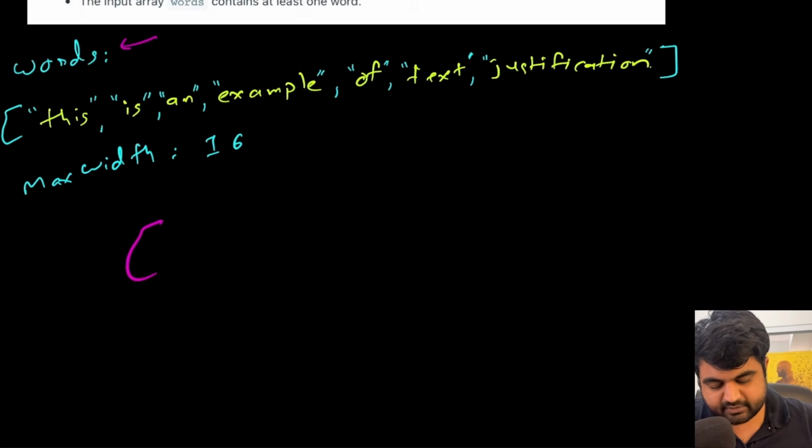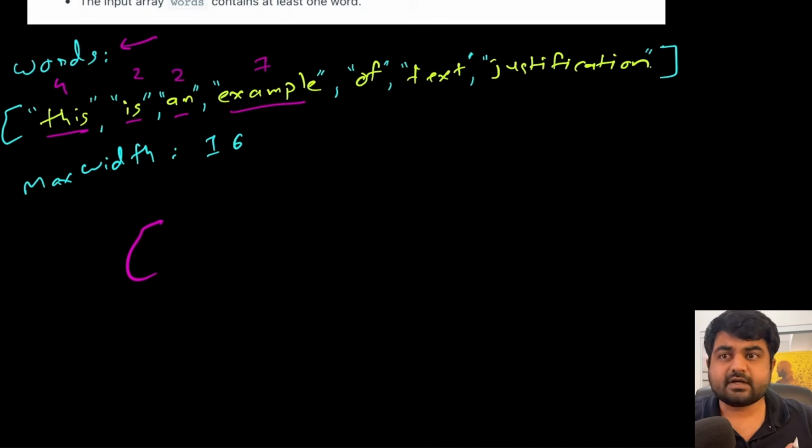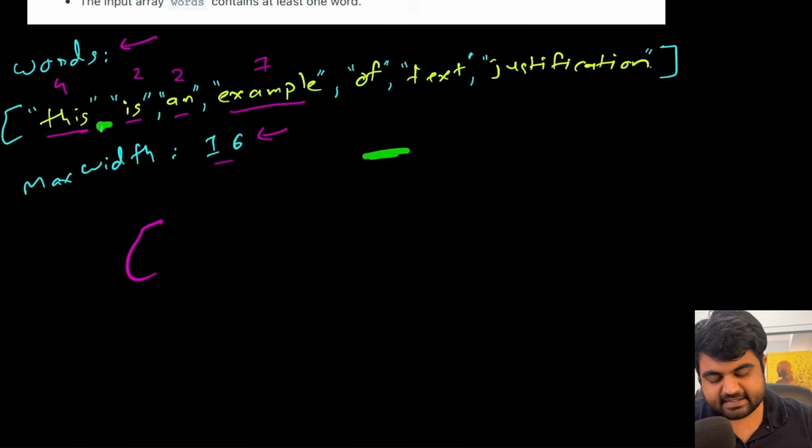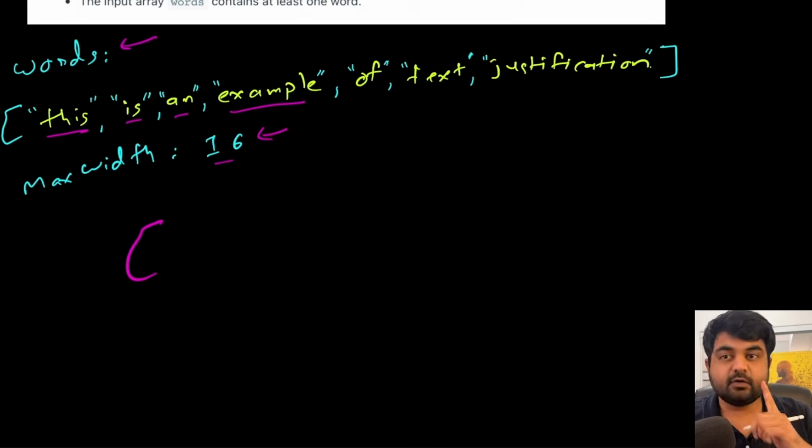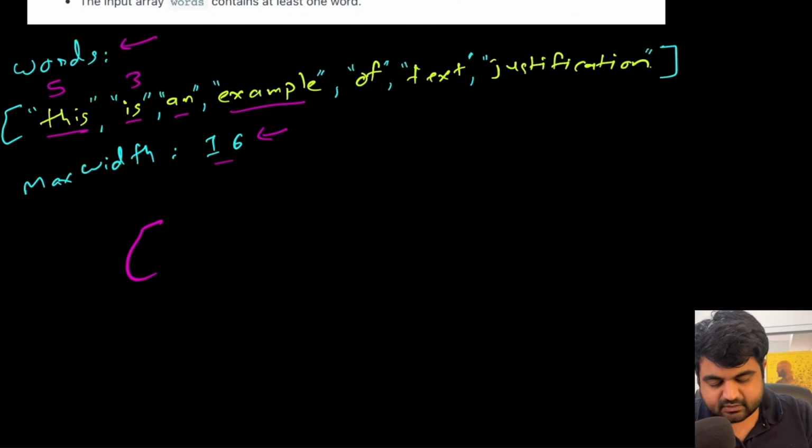First let's see how many characters each word needs. This has 4 characters, then this has 2 characters, and this also has 2 characters, and "example" has 7 characters. We are trying to follow the greedy approach and fit as many words as possible within the boundary of 16 characters, plus we have to consider at least one space between any two words. So instead of treating them as 4, 2 and 2 by character size, we add one more to each. So let's assume this is 5, then this is 3, this is also 3, and this is 8.